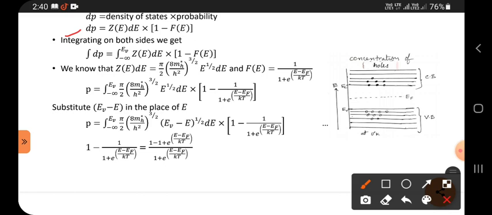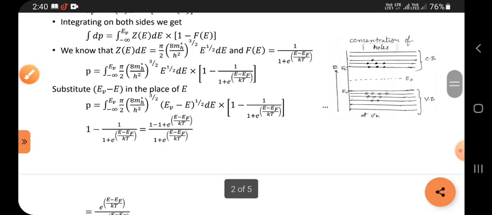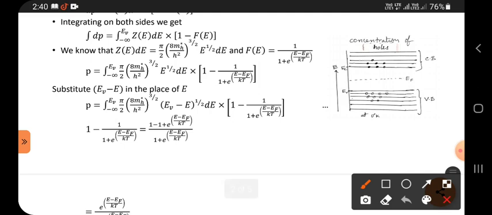dP is equal to Z of E dE, the density of states, times the probability 1 minus f of E. Integrating on both sides, we get this. In the integration, the limits are changed from minus infinity to EV. Why minus infinity? EV is the topmost energy of the valence band, so it is the last one, and most of the holes are present downside only, up to infinity.